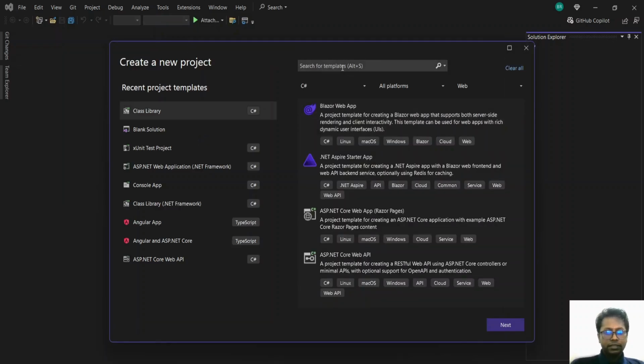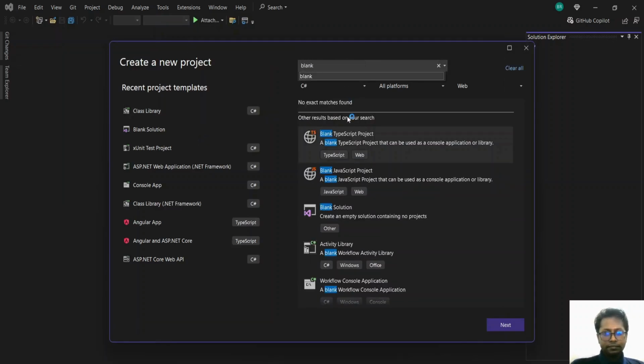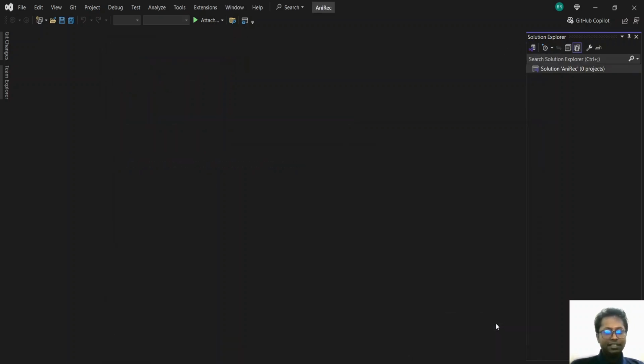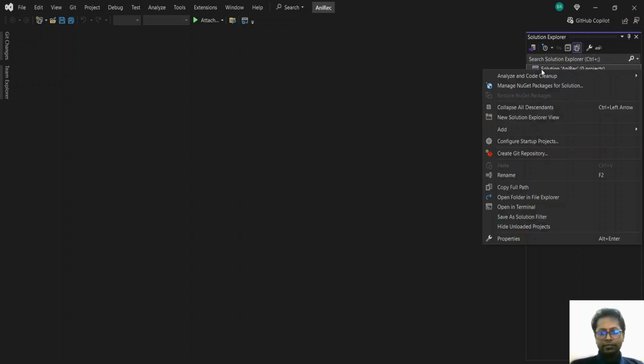Okay, so type blank here, select the blank solution. Yeah, we'll give this a cool name like AnyRec. AnyRec meaning anime recommendation. I think it's okay, but any suggestions on the name are highly appreciated. So, okay, we have the solution. Next, we'll implement this layer by layer by adding projects. So we'll start with the domain layer.